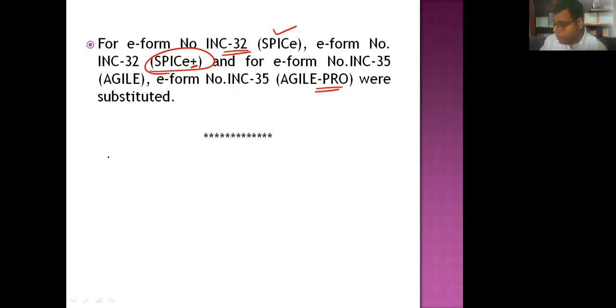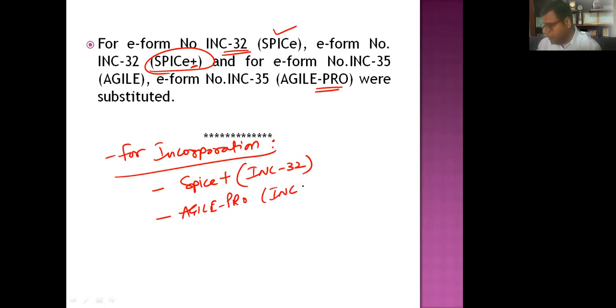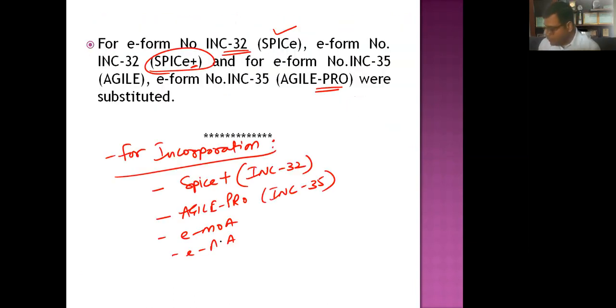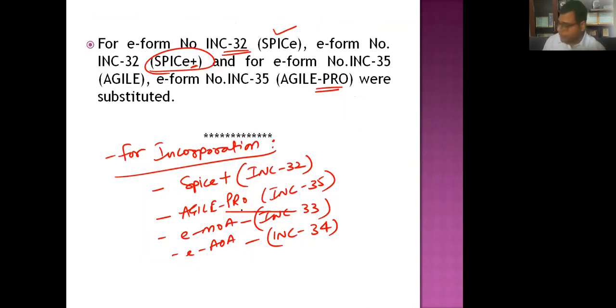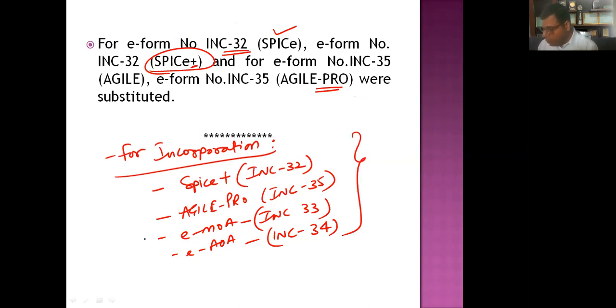So if we are going for incorporation, we have to go with SPICe Plus, which is form number INC 32, then AGILE PRO, that is INC 35, then we have eMOA and eAOA, which are in form number INC 33 and INC 34. These are the forms which are required to be filed for the purpose of incorporation.